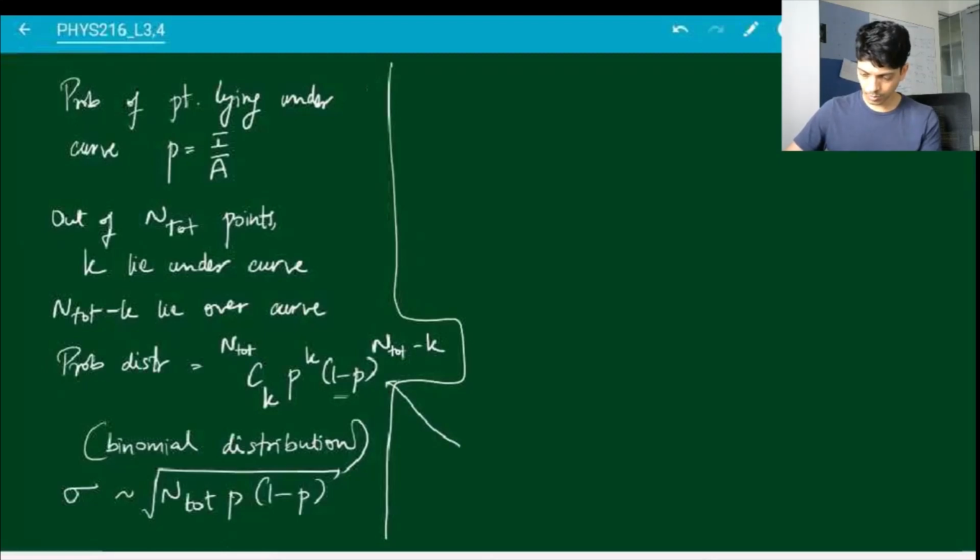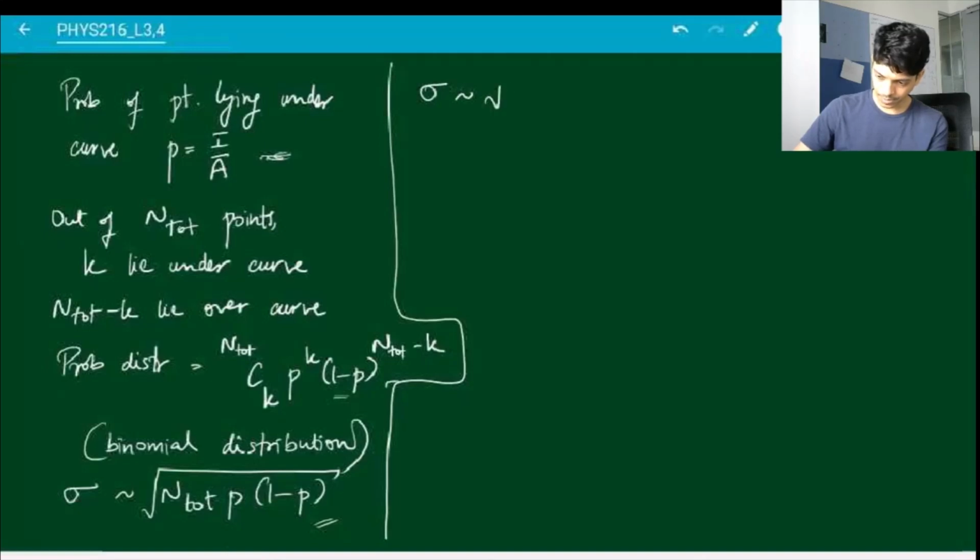So if this is your probability distribution, call it P of k, then it should be possible for you to calculate what the variance should be, because variance will just be the average of the square minus the square of the average. So with this particular probability distribution, you can calculate and check that this is going to be the standard deviation for this particular case. Let's put p as I over A, this one. So you will get this error to be approximately, why do I say approximately, equal.